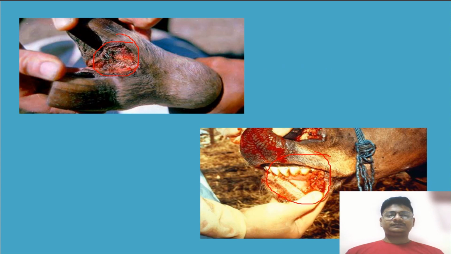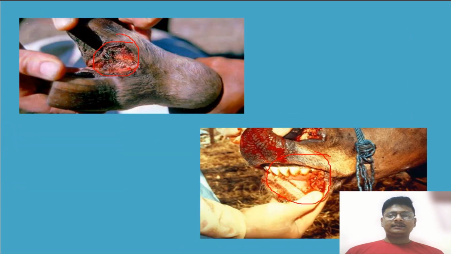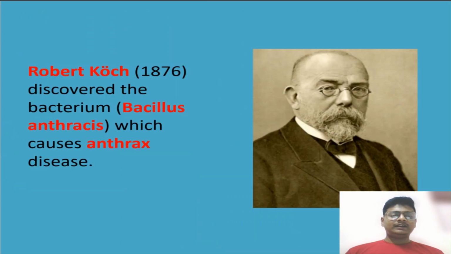Okay students, did you see this one disease called anthrax? Does anyone know who discovered this disease? It was discovered by Robert Koch in 1876, and he discovered the bacterium known as Bacillus anthracis, which causes anthrax disease. So who was the person who discovered this anthrax disease? You will say Robert Koch in 1876.